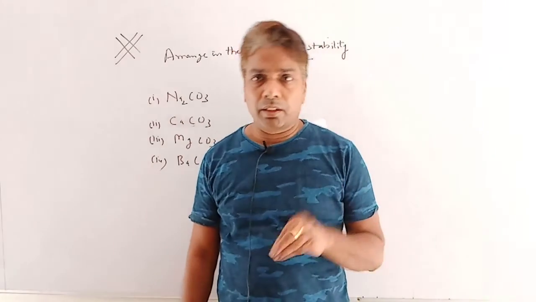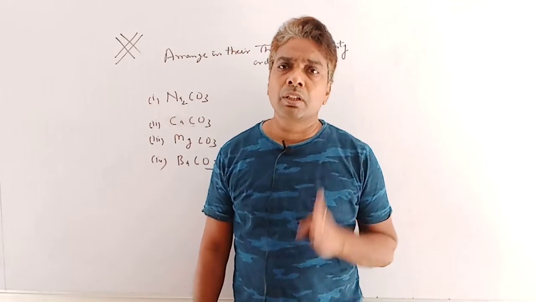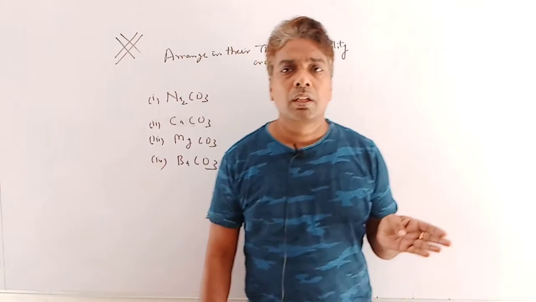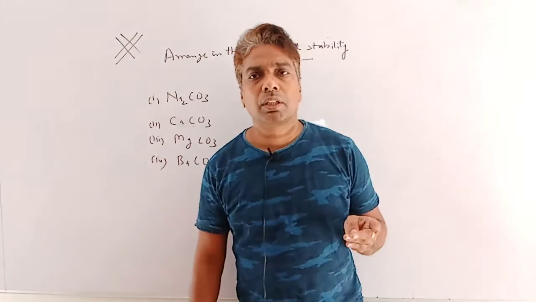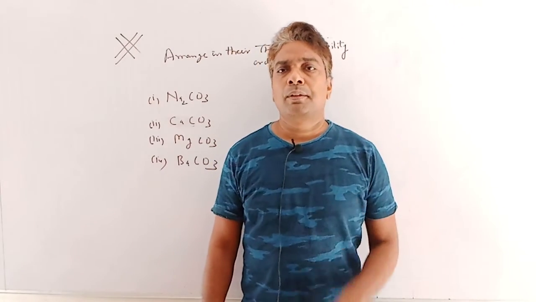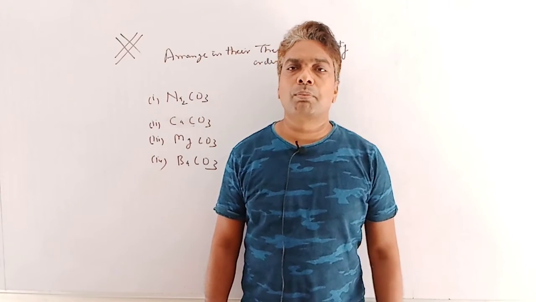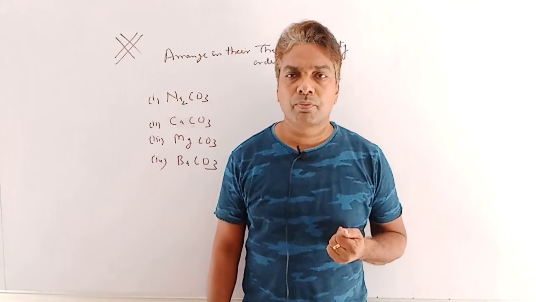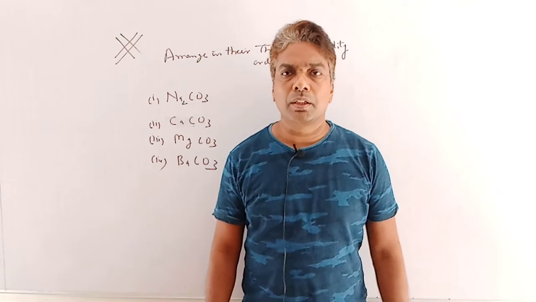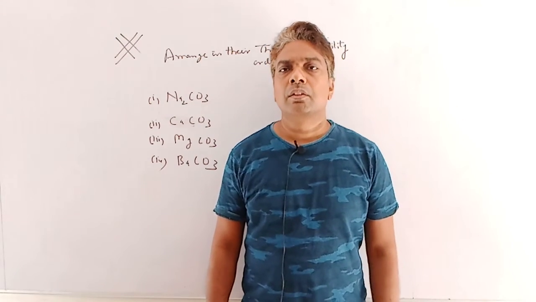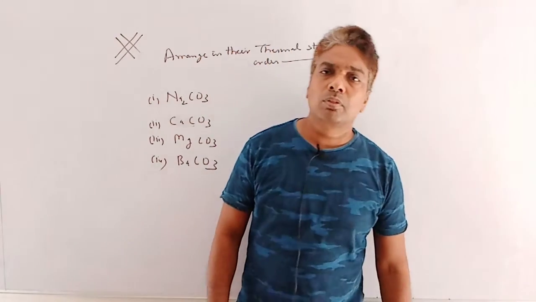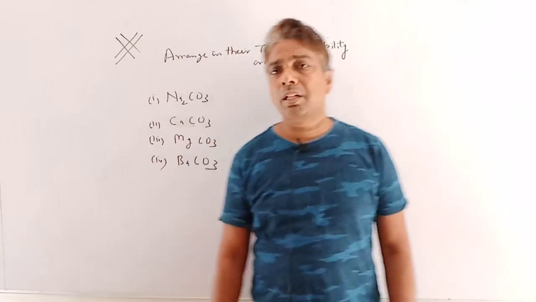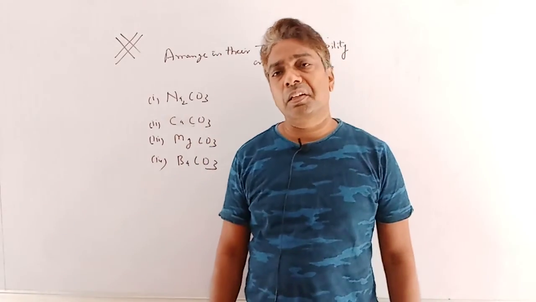Due to the diagonal relationship, lithium carbonate decomposes into lithium oxide as well as carbon dioxide, like magnesium carbonate, since the property of magnesium matches lithium. Both are diagonally related. But except lithium, sodium carbonate and potassium carbonate don't decompose after heating.